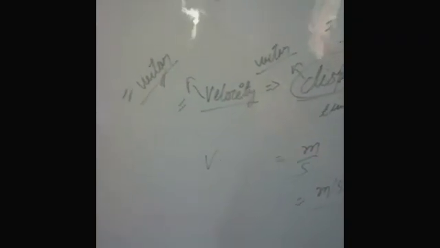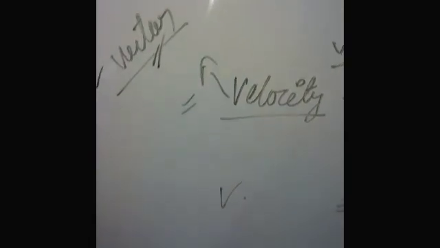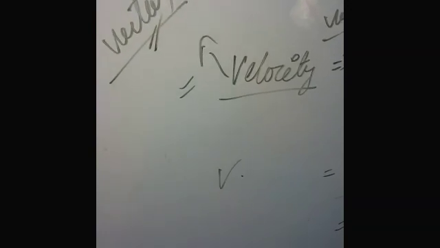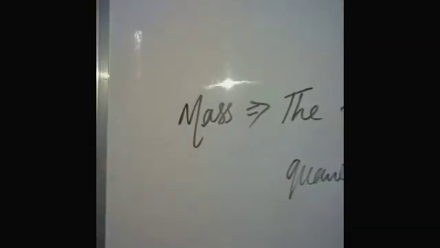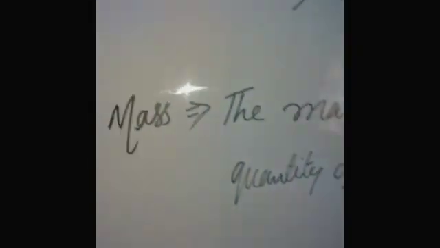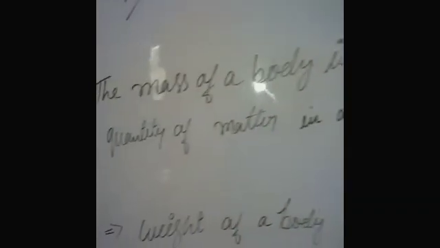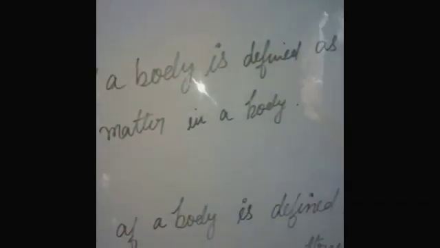Our next topic of physics is: what is mass, and what is weight? This is the last topic of this chapter, mass and weight. First of all, we define what is mass. The mass of a body is defined as the quantity of matter present in a body. Quantity of matter present in a body.